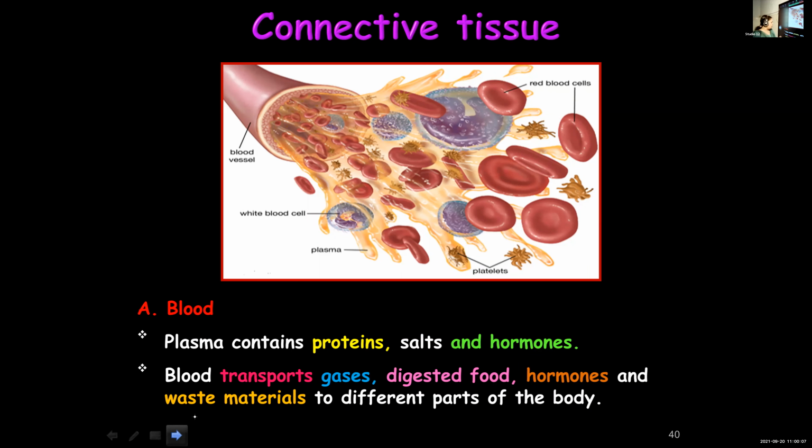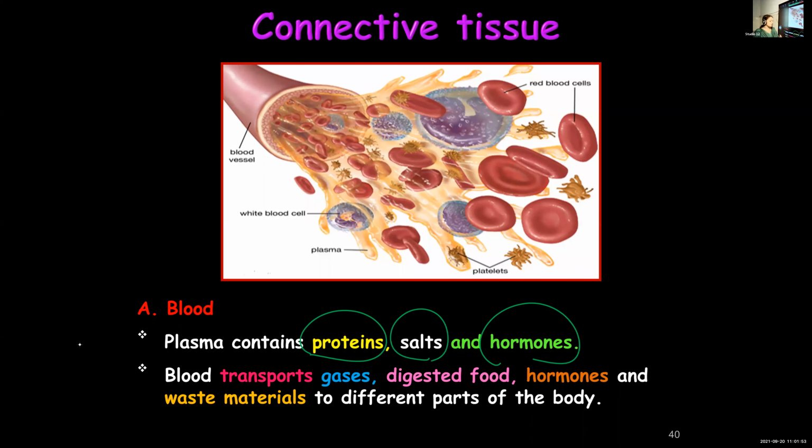It will help in transporting gases, digested nutrients, hormones, and waste materials to different parts of our body. So these are the 3 main substances that make up plasma.